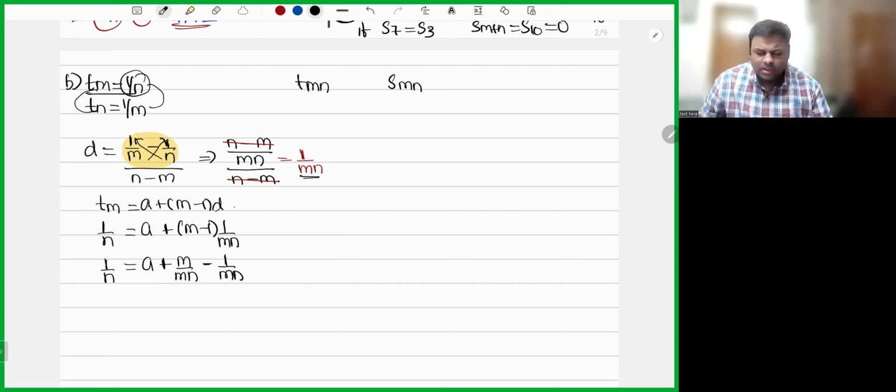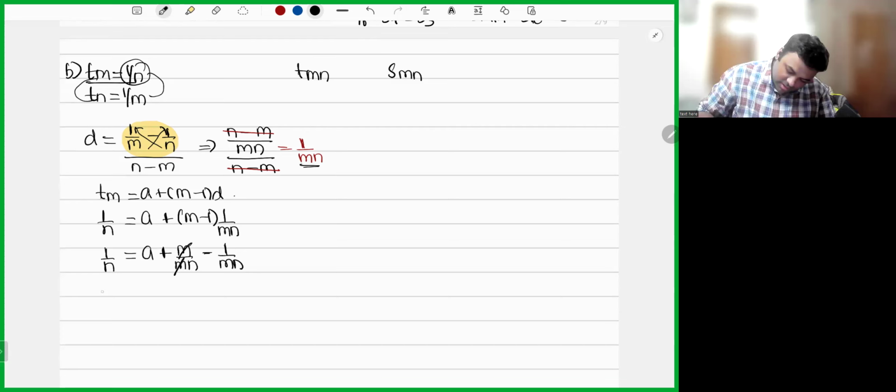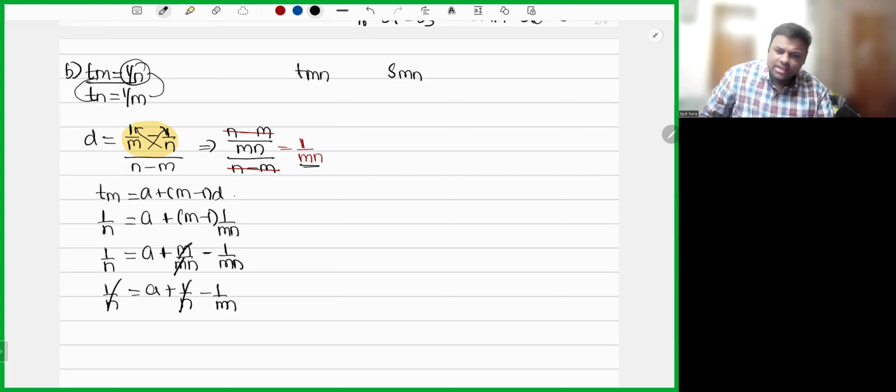Multiplication I have done. There's nothing much difficult. Can I cancel m and m? Yes, sir, you can cancel. 1 by n is equal to a plus 1 by n minus 1 by mn. Can I cancel 1 by n on both sides? Yes, sir. Now send 1 by mn there. A will be equal to 1 by mn.